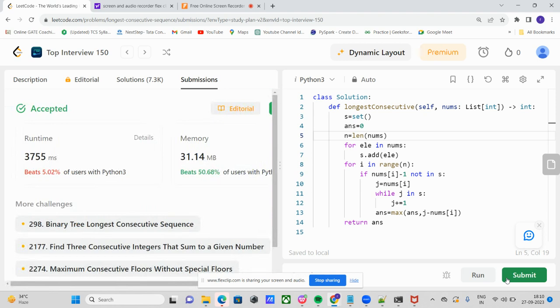So this takes O of n time complexity, since we are using hashing, and O of n space complexity, since we require the set to store the elements. That is why the space complexity is big O of n. Yeah. So this is our solution in Python for the longest consecutive sequence.